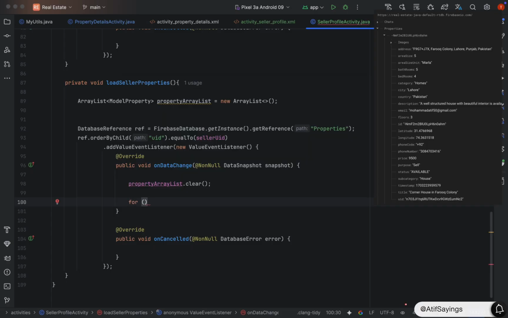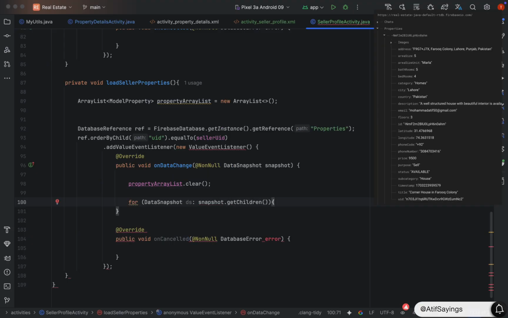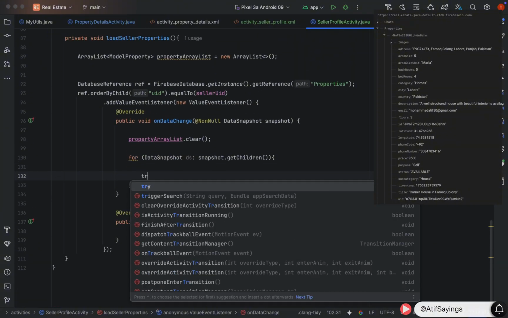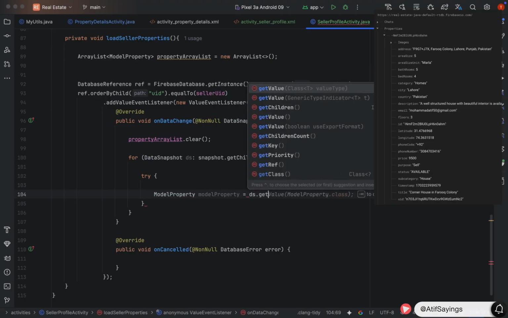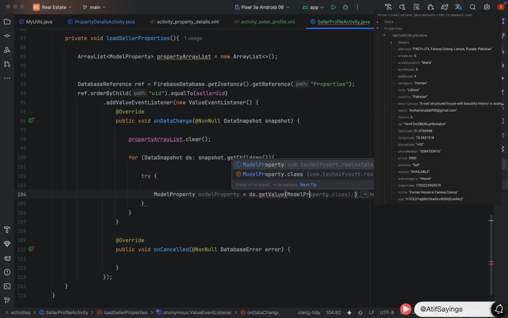Before starting adding data into the propertyArrayList, we need to clear it using propertyArrayList.clear. Right after that, we will create a for loop for DataSnapshot. Name it as ds: snapshot.getChildren. Snapshot is the parameter of onDataChange function, which is of type DataSnapshot. Now we will create an instance of the ModelProperty from ds, which is of type DataSnapshot. This process might cause exception, so we are doing that in the try block. ModelProperty, name it as modelProperty equal to ds.getValue. Pass the ModelProperty class as parameter.